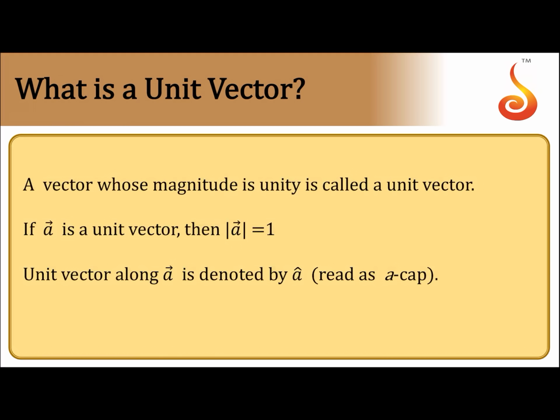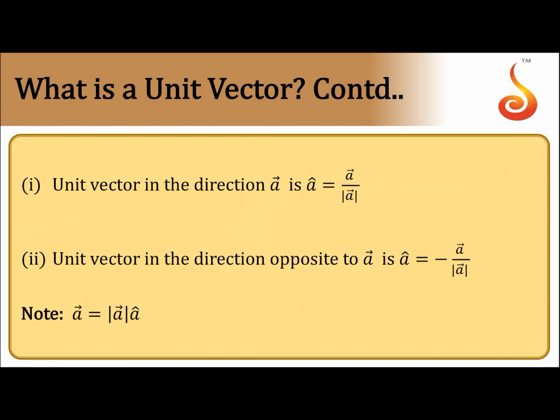Next, unit vector. The name itself says that when the magnitude of any vector is unity, that vector is said to be a unit vector. In a specific direction, the magnitude is unity, and that is called a unit vector, whose magnitude is equal to 1. If A bar is a unit vector, then modulus of A bar is equal to 1. And a unit vector along A bar is generally denoted by A cap.